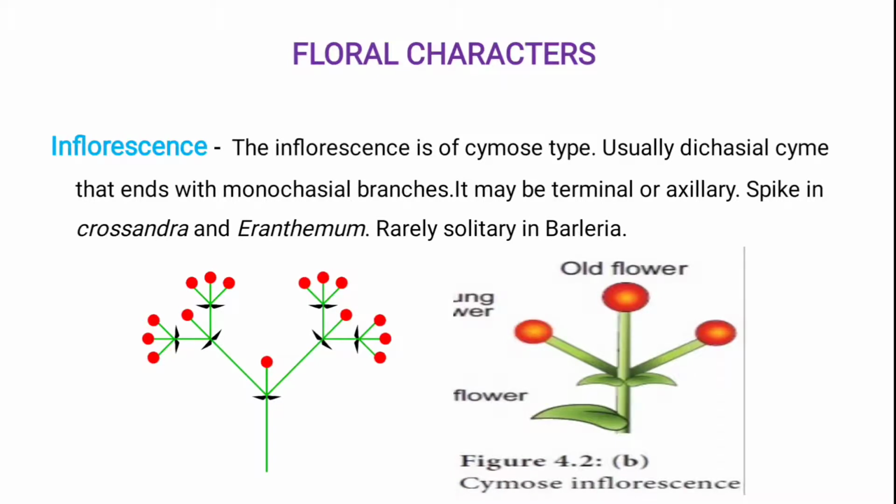Then usually a dichasial cyme, and the end is without a monochasial branch. It may be terminal or axillary, spike in Crossandra and Eranthemum, and rarely solitary in Barleria. It means they are dichasial cymes. You can see this in this picture. Both sides are arranged the same in this formation, so they are known as dichasial cyme. But after the upper portion, only one branch is present on the left side, so they are known as monochasial cyme, and it may be terminal or axillary.